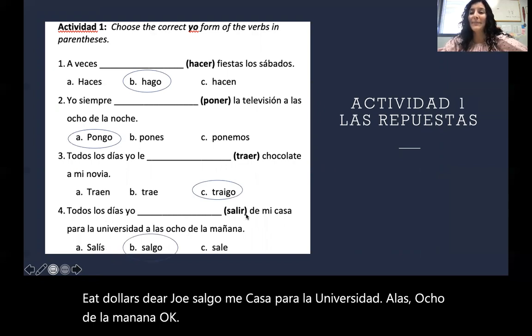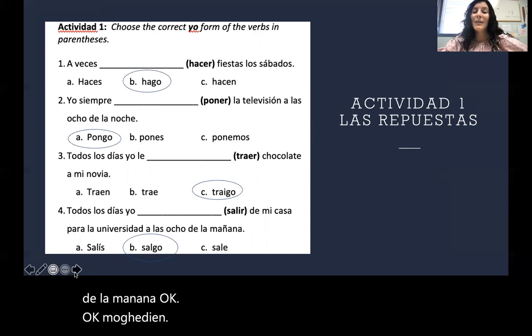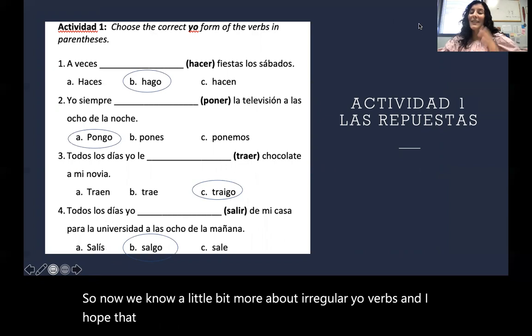Ok, muy bien. So now we know a little bit more about irregular yo verbs, and I hope that has helped. We're going to move on to talk a little bit about food.